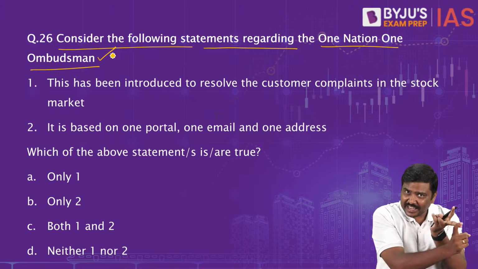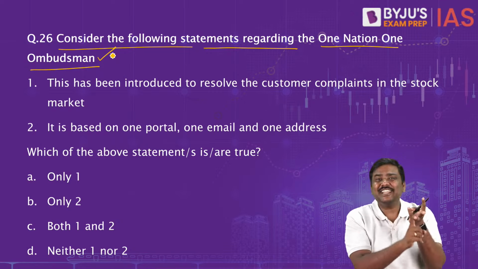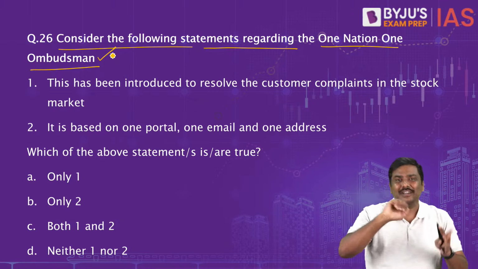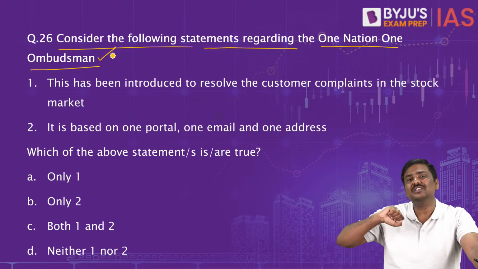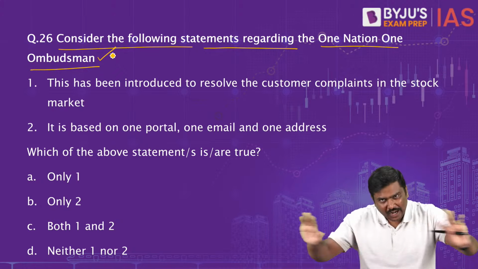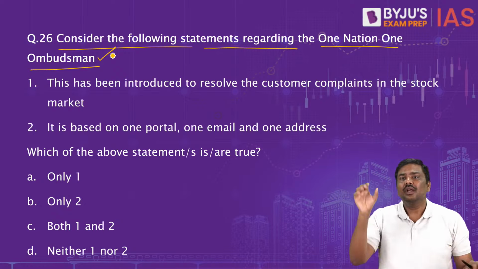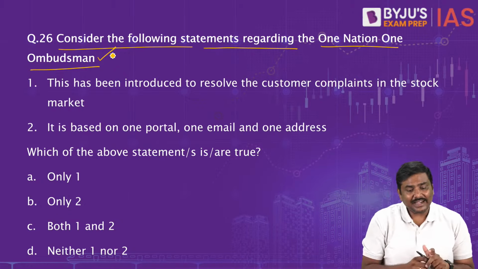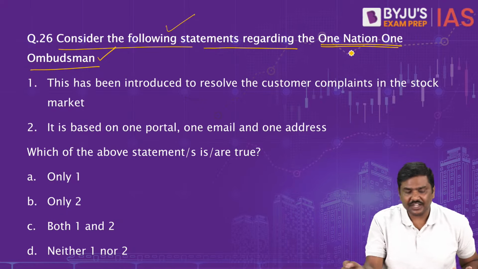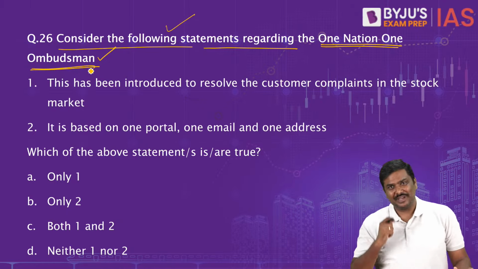For NBFC, second. And digital payments, there was one more, the process that was prescribed, one more officer appointed as ombudsman. RBI said, let's not have 3 ombudsmans. Let's merge all these and have only one ombudsman. That is the concept of one nation, one ombudsman.